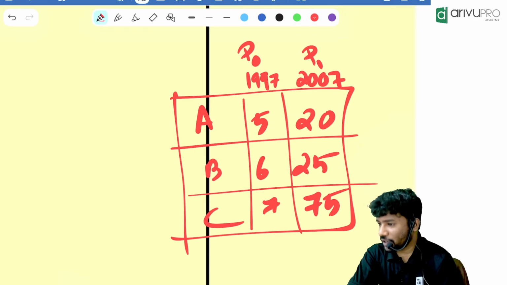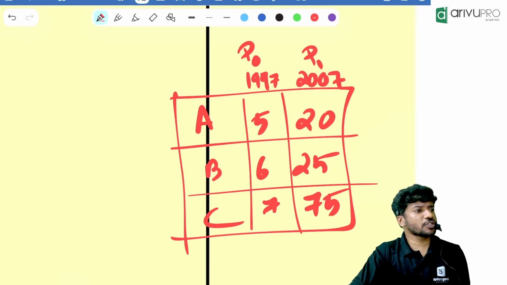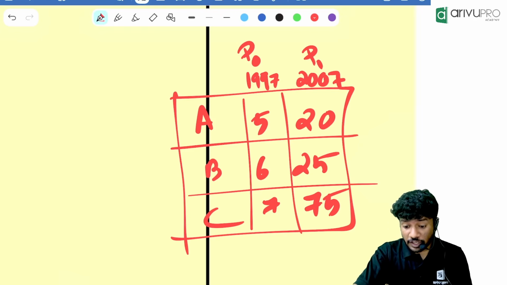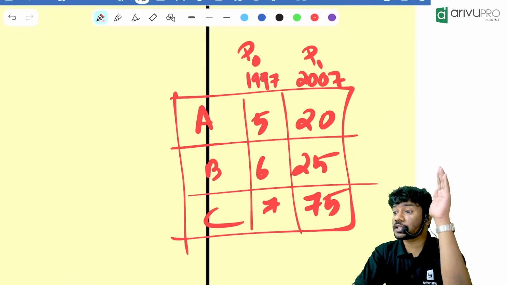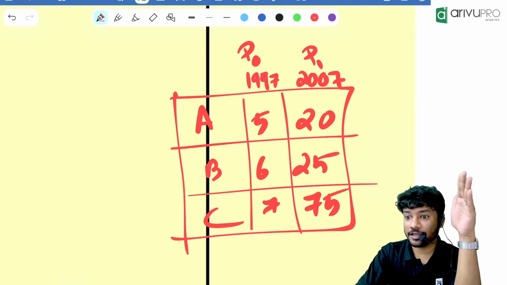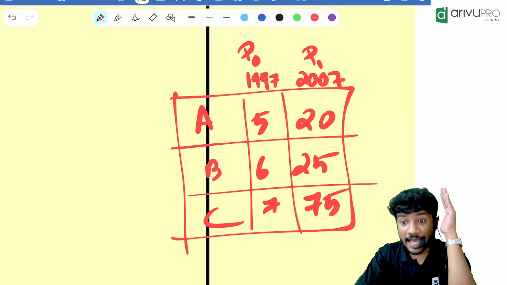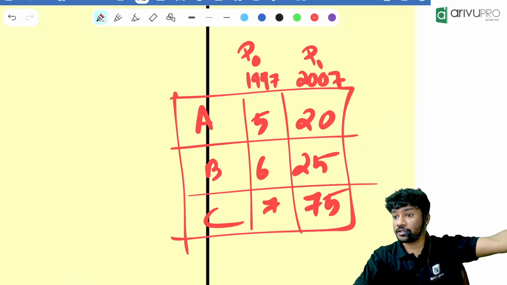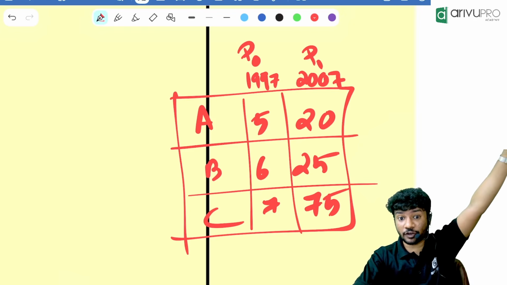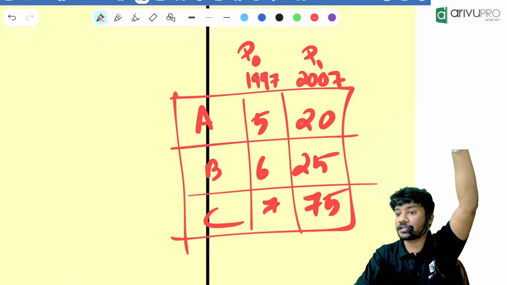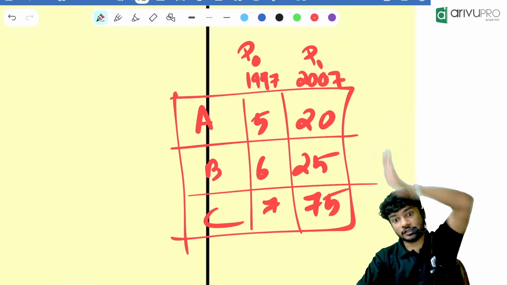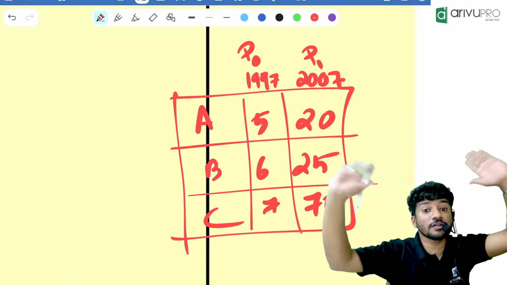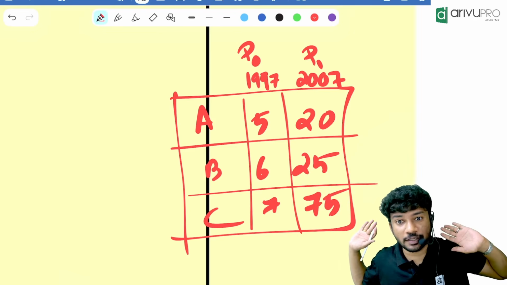75 divided by 7 into 100. How much you got, people? 1071. Sometimes you will feel like, will an index be like 1000 and all? It can be. Always keep it in your mind. Now think about gold. Gold was maybe 5 rupees or 10 rupees or 100 rupees in 1947. Now it is lakhs. So the index went up like this. It can be in 1000, 10,000 or lakhs, whatever may be the question. Are you getting the point, people?